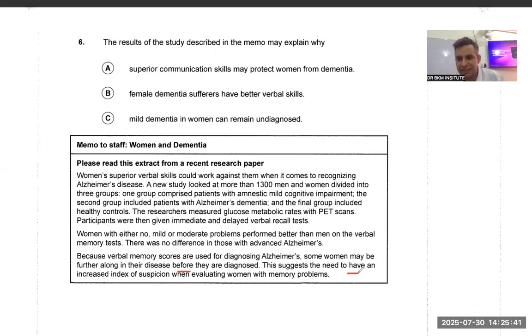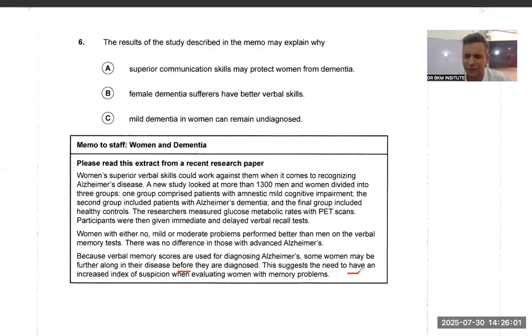This suggests that there is need to have an increased index of suspicion. That means we should suspect women more. Means if there is a man and a woman coming, even if the woman is performing better, even then I should have more suspicion for the woman. That is what they are saying.